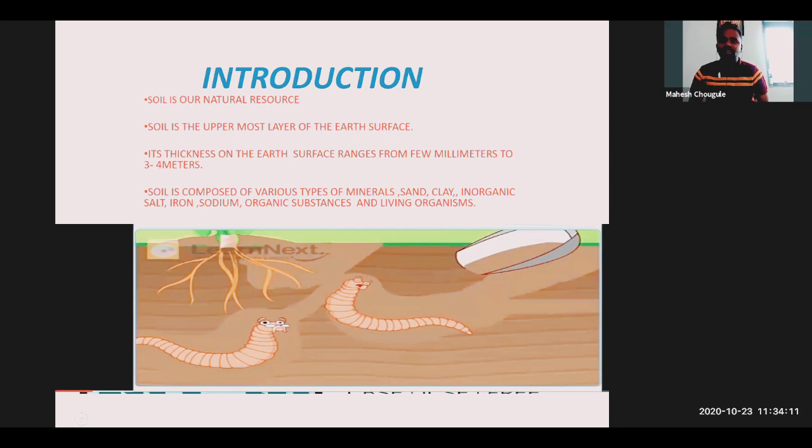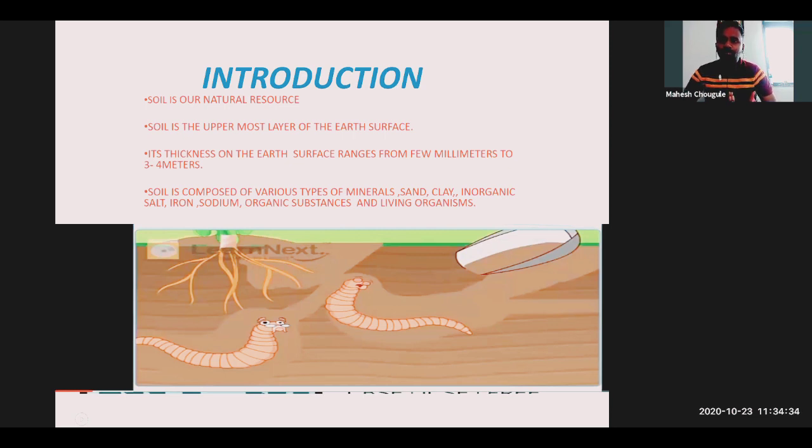session. Okay, so the first thing is that soil is our natural resource. Soil is our natural resource. It is natural, not man-made. Man is not making the soil. Here, different processes of nature are included. So it's our natural resource.